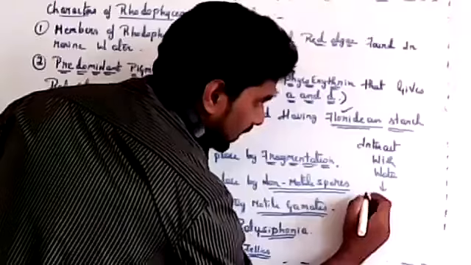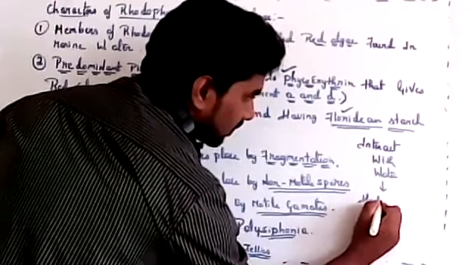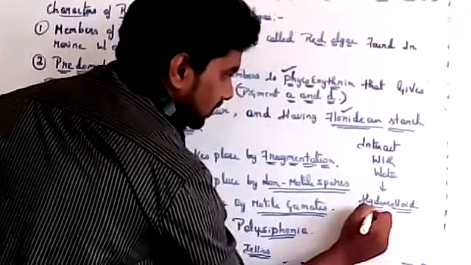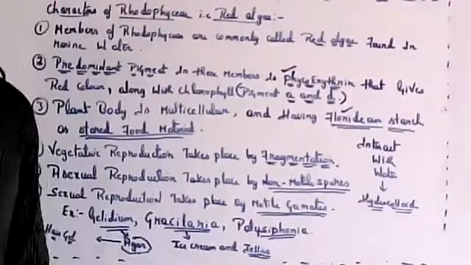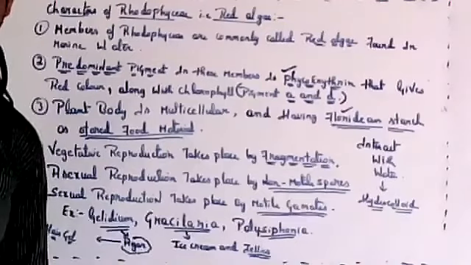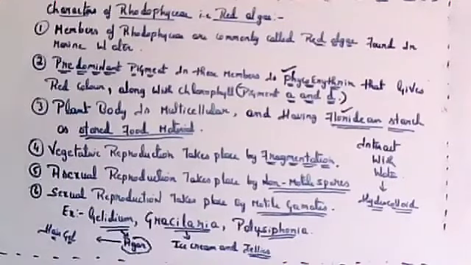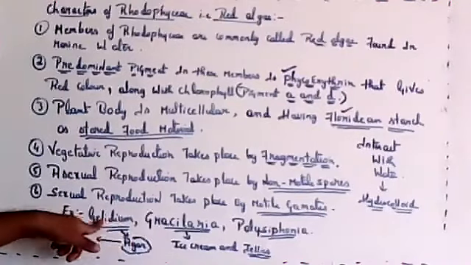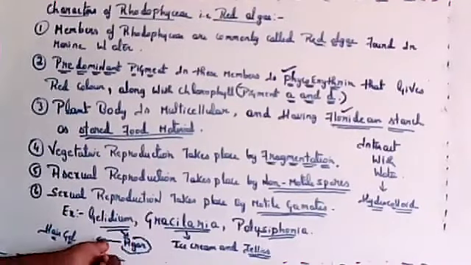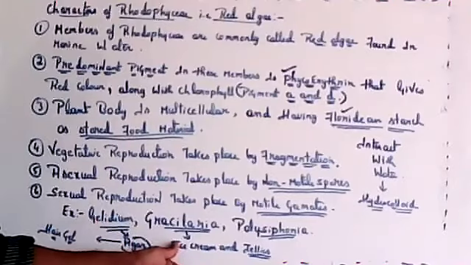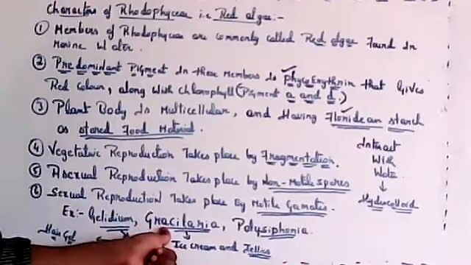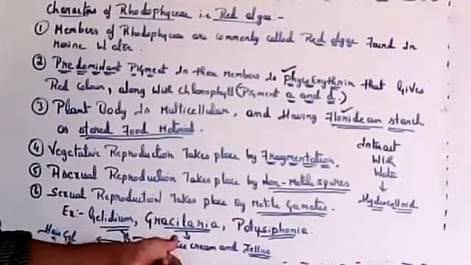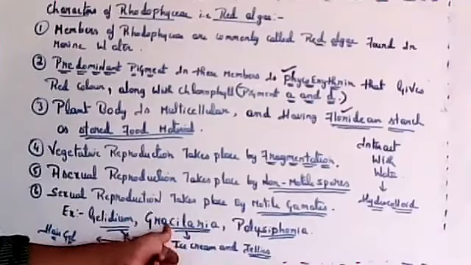In uses of algae, hydrocolloid: hydro means water, so they interact with water. A substance that holds water is called a hydrocolloid. Gelidium and Gracilaria act as hydrocolloids. Agar is obtained from Gelidium, and ice cream and jellies are from Gracilaria. You should remember this. Only these two points, if you remember, is enough.